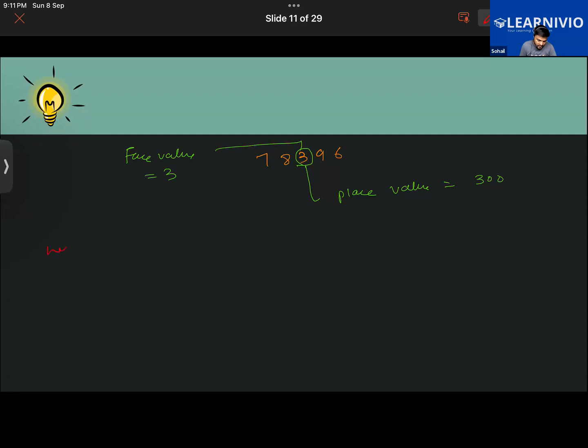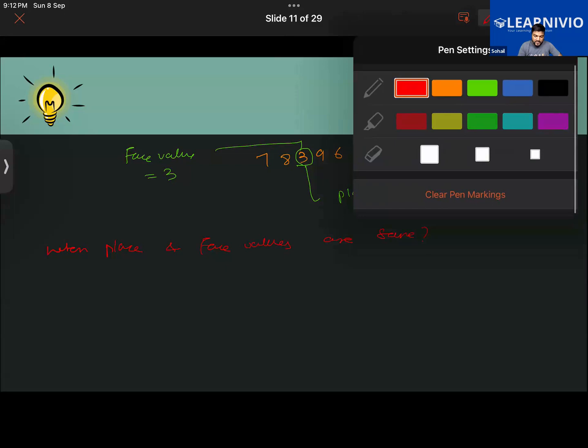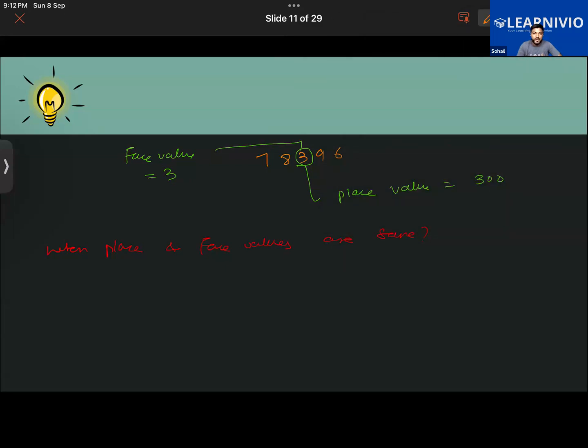My question is when place and face values are the same. I'm giving some example. It's the same at one's place. Very good. So when the digit is in the ones place, then its face and place value are the same. Like here, if I were to talk about the number 6, its place and face value both are the same. Getting it, Sumaya and Habib?